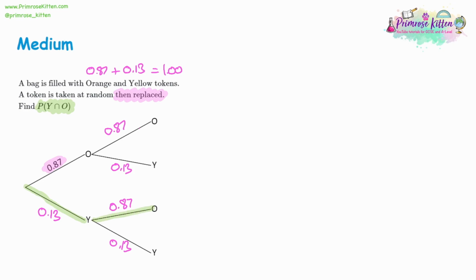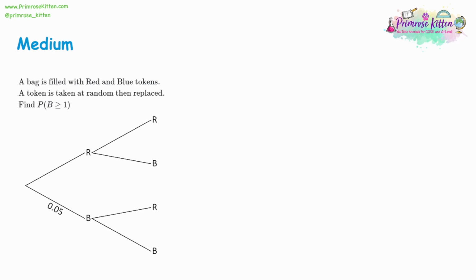So if it's specific with the order, that means yellow first and orange second. And so that's going to be 0.13 times 0.87. We can type that into our calculator and we get 0.1131. So the probability of yellow and then orange to 2 decimal places, like the question's being asked, is 0.11. Again, this is one where the order matters. If the order doesn't matter, then we'd have another thing to add on to the answer.